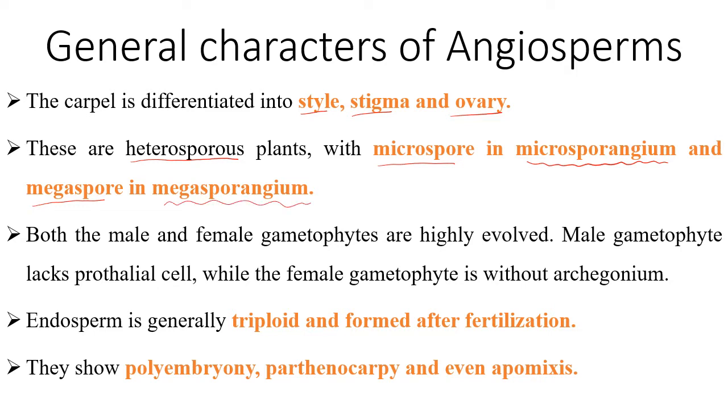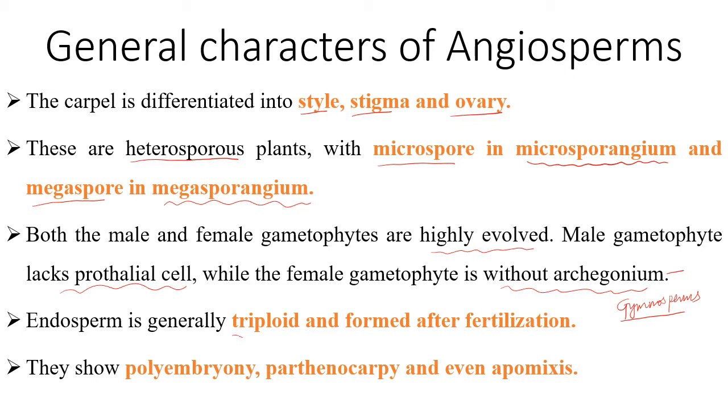Both the male and female gametophytes are highly evolved. Male gametophyte lacks prothallial cell, while female gametophyte is without archegonium. Actually, these are the characteristic features of gymnosperms, where prothallial cell is there and archegonium is there, but in angiosperms these are completely absent.